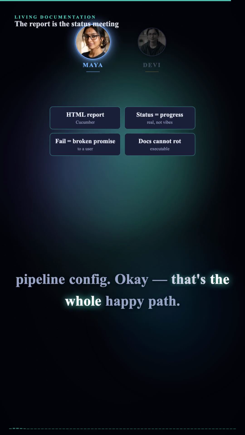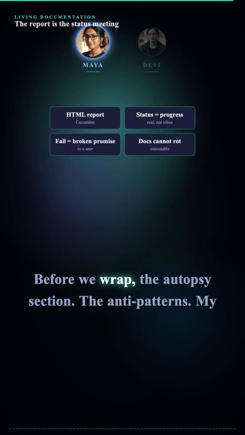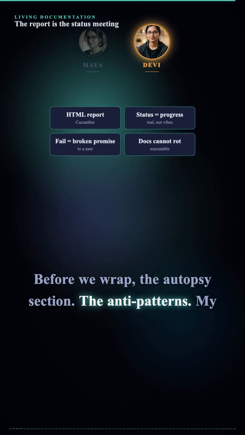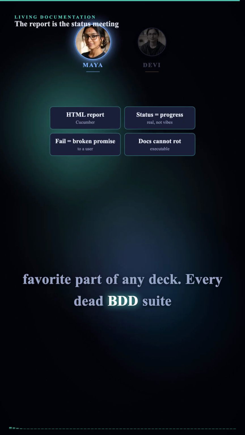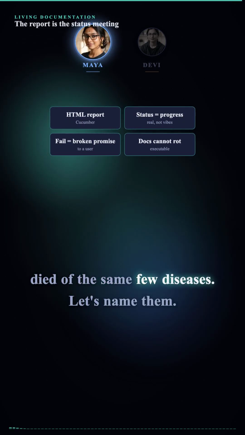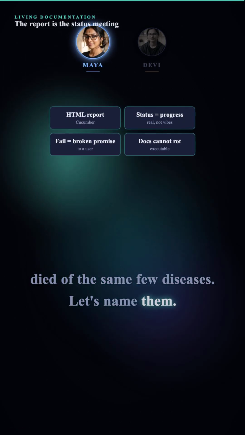Okay, that's the whole happy path. Before we wrap, the autopsy section. The anti-patterns, my favorite part of any deck. Every dead BDD suite died of the same few diseases. Let's name them.